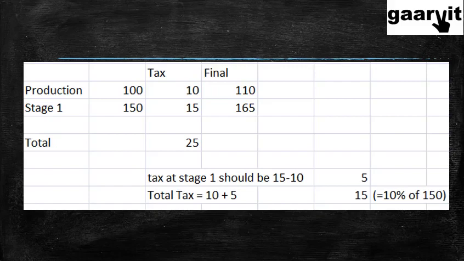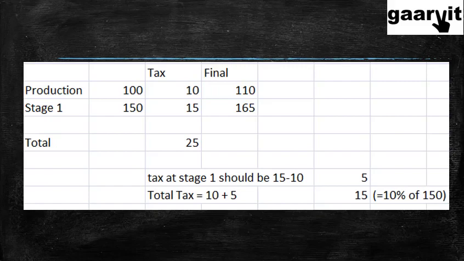So we should not be doing this, because when 10 rupees was already paid, this was part of the price that the first guy has already paid. So now instead of this, if we have a value added tax, in stage 1, he is paying a tax of rupees 15. But when he paid the price of 110, he has already paid the tax of rupees 10.